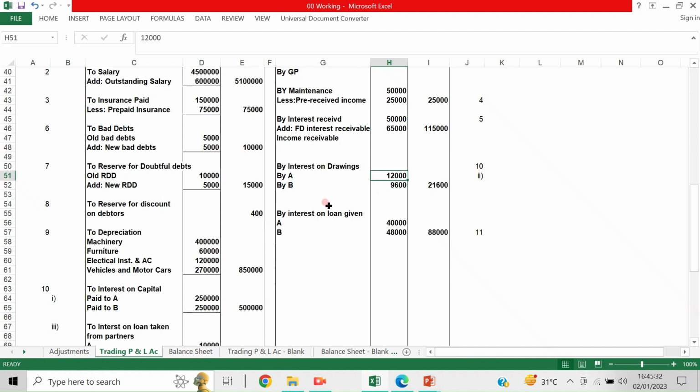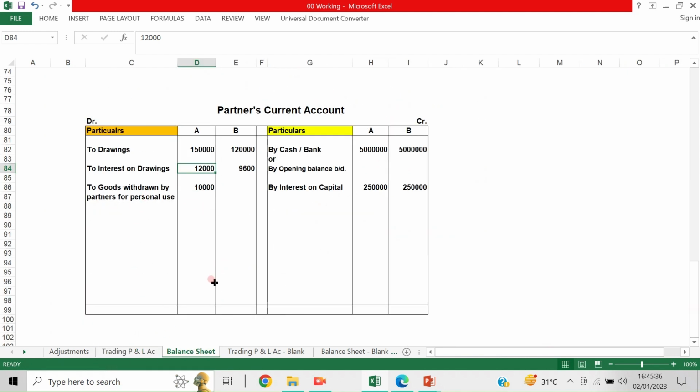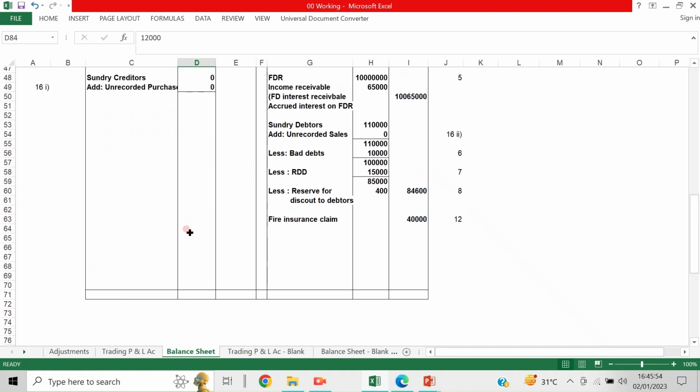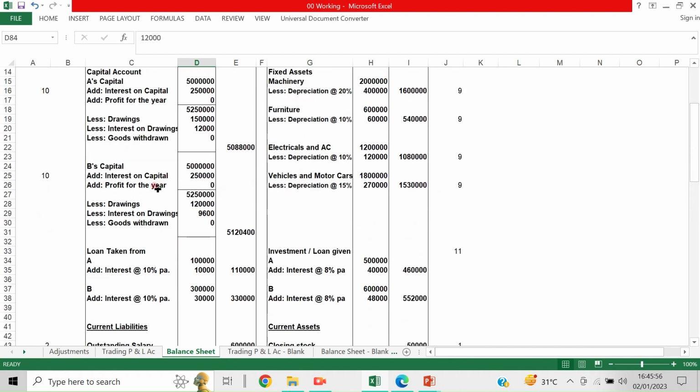So interest on drawings is credited here and debited to the partner's current account. This is done only if they are maintaining a partner's current account under the fixed capital method. If they are not maintaining it under the fixed capital method, it will be a fluctuating capital method. Under the fluctuating capital method, it will be taken here, 9,600 and 12,000. Okay, so the second point is also clear.